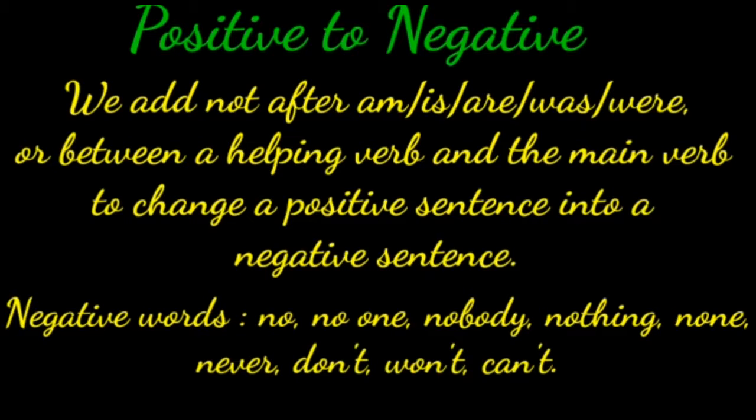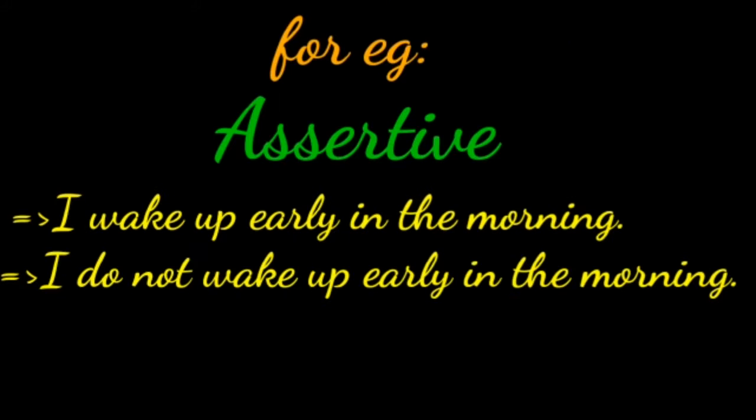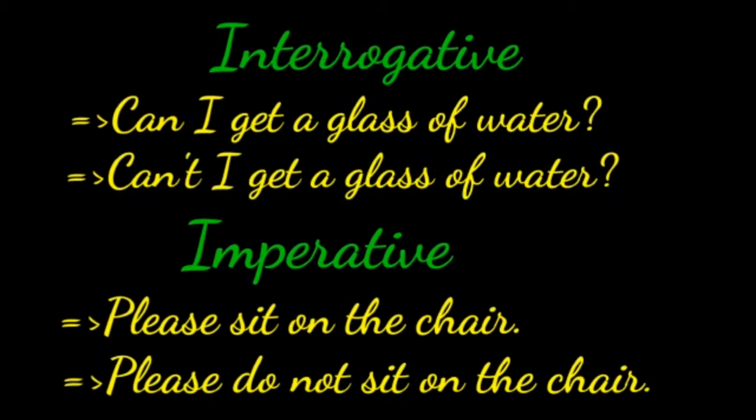Then, children, we also use negative words like no, no one, nobody, nothing, none, never, don't, won't, can't for negative sentences. Let's see the example, children. I wake up early in the morning. It is positive sentence. I do not wake up early in the morning. It is negative sentence.